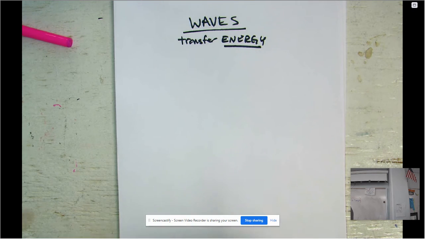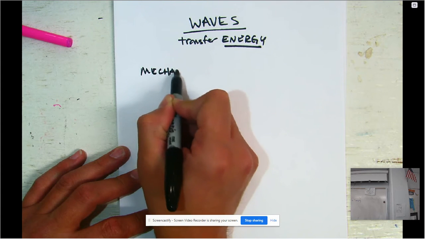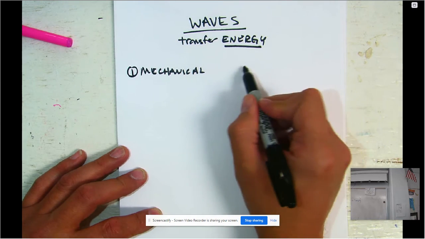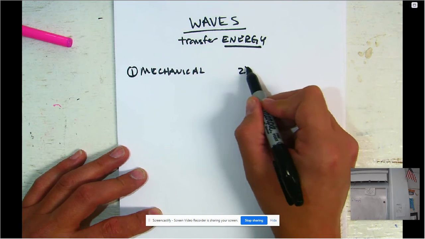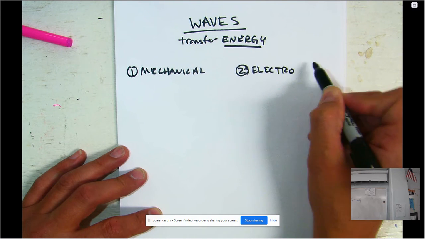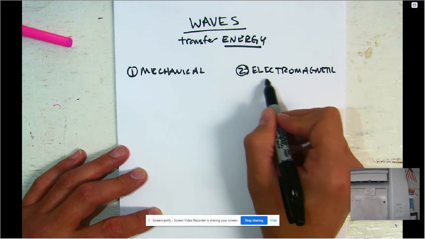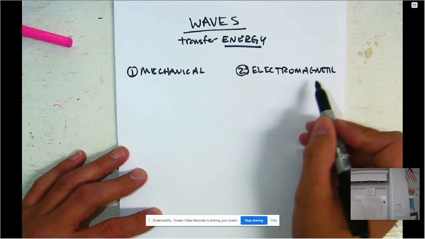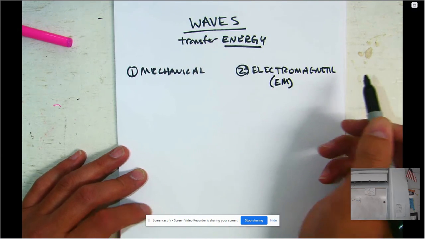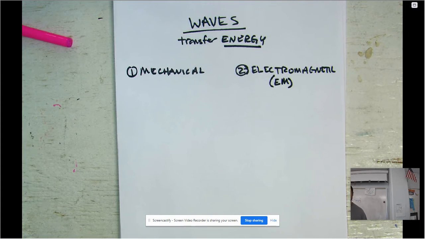And so there's two types of waves. There's mechanical, that's the first type, mechanical. And the second type is this thing called electromagnetic waves, also known as EM waves for short. So there's mechanical waves and there's electromagnetic waves.